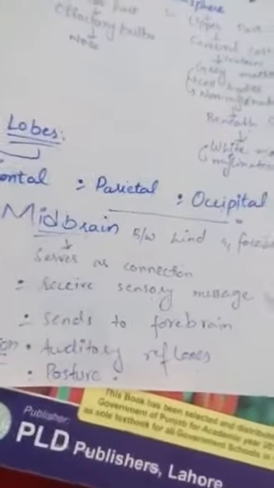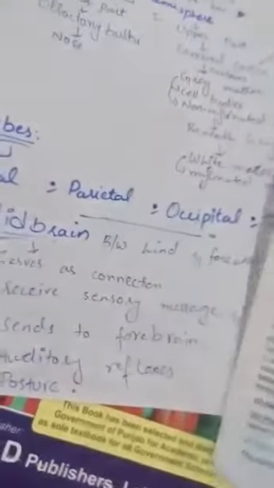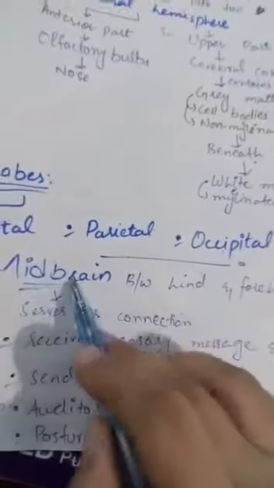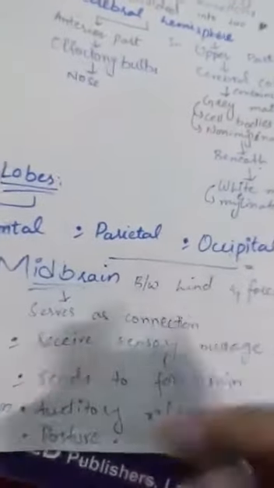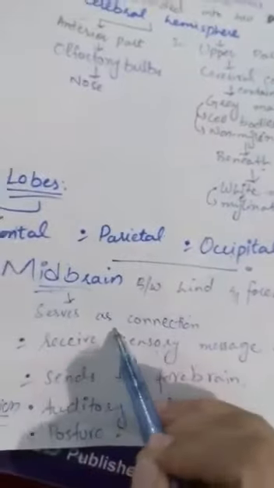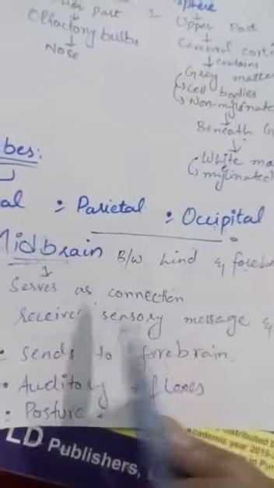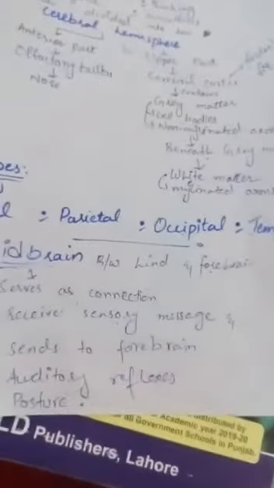Then the second part is the midbrain. Midbrain is the second part of the brain, which is present between the hindbrain and the forebrain. As the name shows, mid means this part is present between the hind and the forebrain. Because this part is present at the middle point, its function is connecting. The midbrain serves as the connection between the hind and the forebrain. It also receives the sensory messages and sends them towards the forebrain.